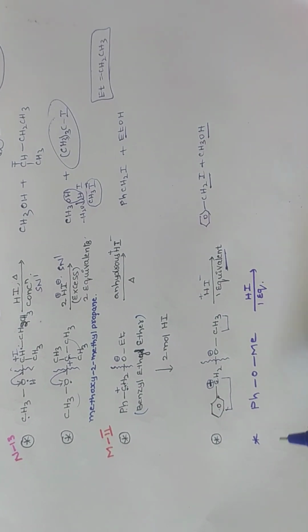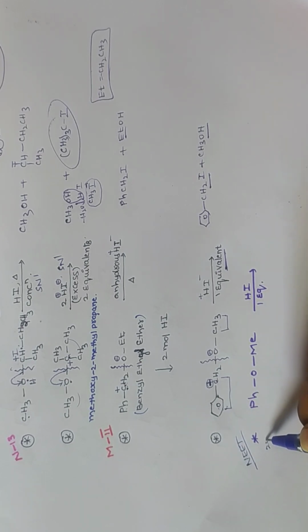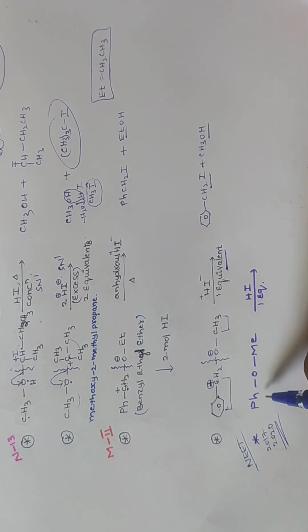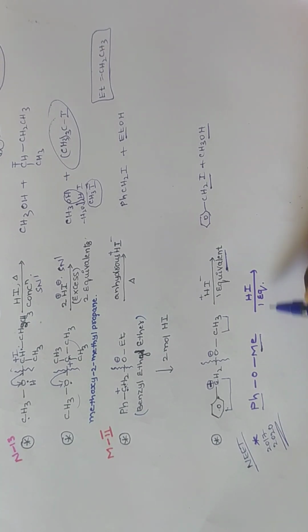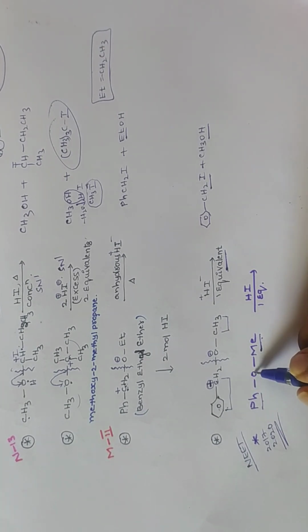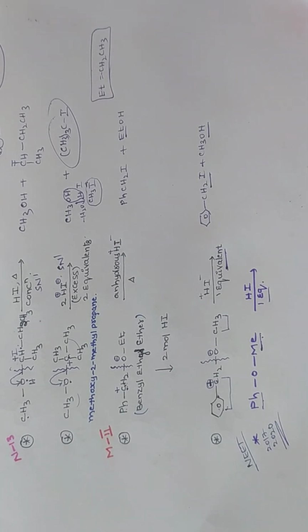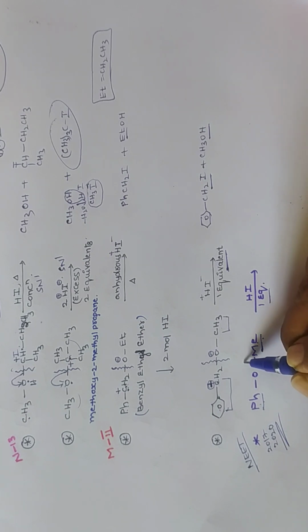Next, this was asked in NEET 2017 and 2020. This question they asked. Now this is called as what? Alkyl aryl ethers. Now they given one equivalent of HI. Whenever alkyl aryl ether is given, always the bond is broken between the alkyl group and oxygen.